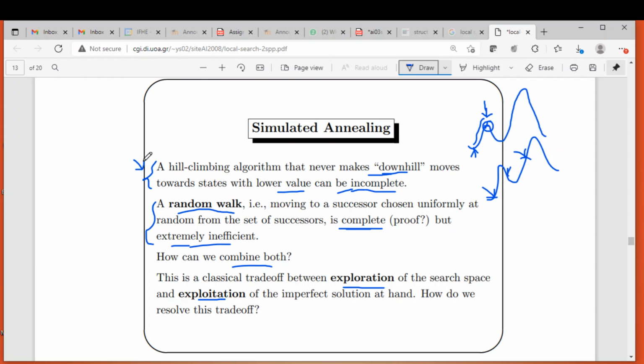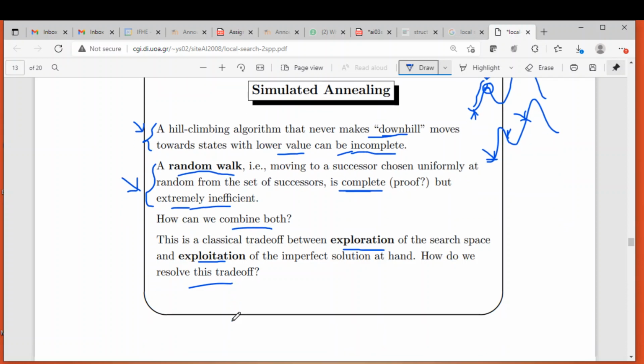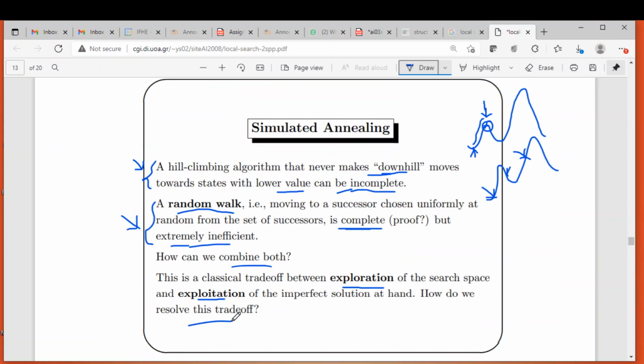Whereas this is exploring the search space. So it is a trade-off between the two. So how do we resolve this trade-off? This question can be answered by simulated annealing, right? So this is the introduction to simulated annealing. I guess you are understanding.